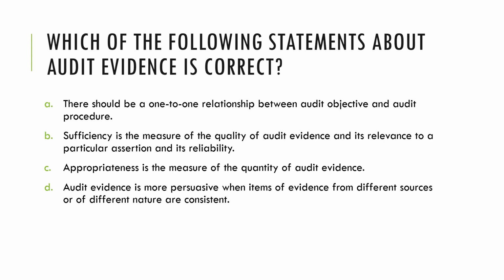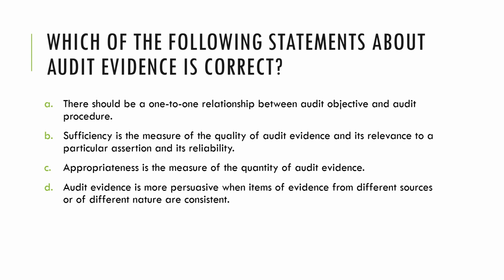Next, which of the following statements about audit evidence is correct? So we're looking for the correct statement. Letter A says there should be a one-to-one relationship between audit objective and audit procedure, and this is not true. It is possible for more than one audit objective to be met by one audit procedure. So there doesn't have to be a one-to-one relationship. Next, letter B says sufficiency is the measure of the quality and its relevance to a particular assertion, and this is also not true, because sufficiency refers to the quantity.